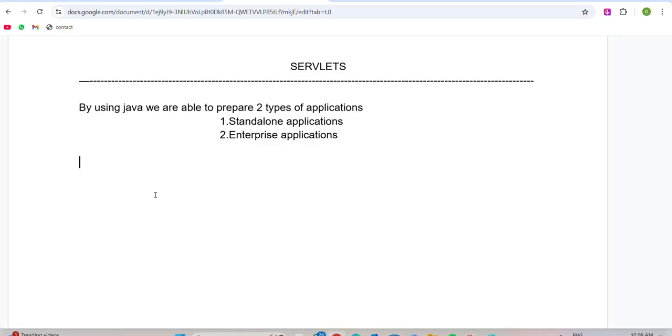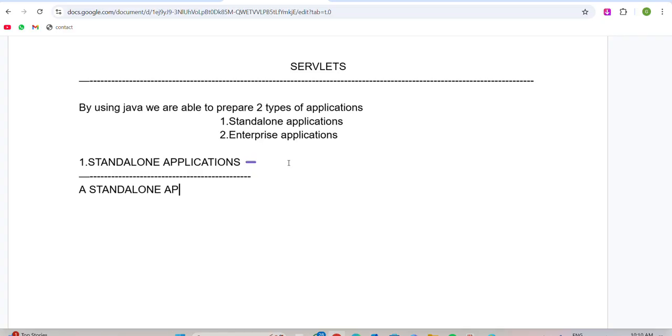Here, first we will go through the standalone application. What is a standalone application? How many types of standalone applications there are, we will discuss everything. Observe very clearly, there are again two types of standalone application. First of all, what is a standalone application?